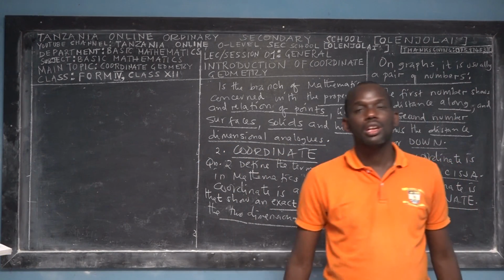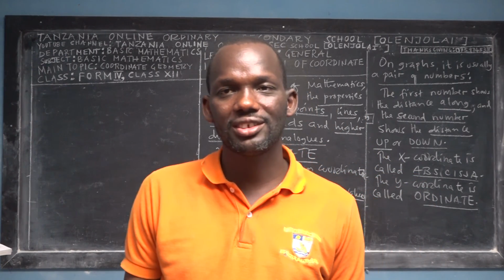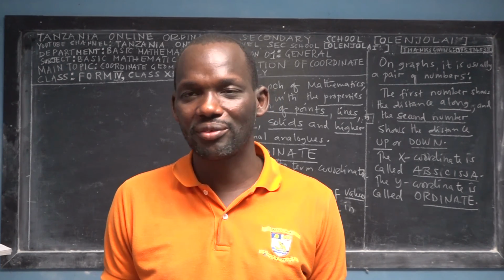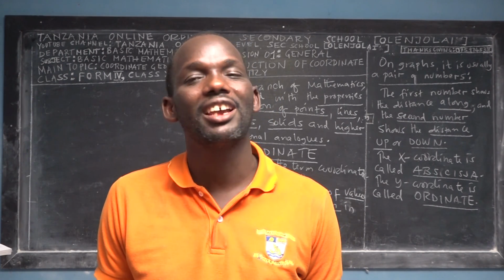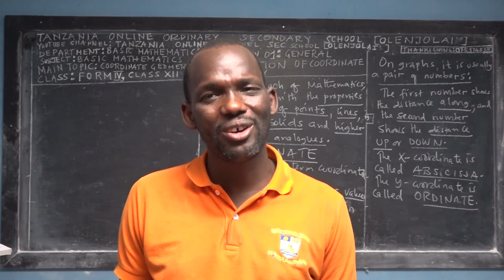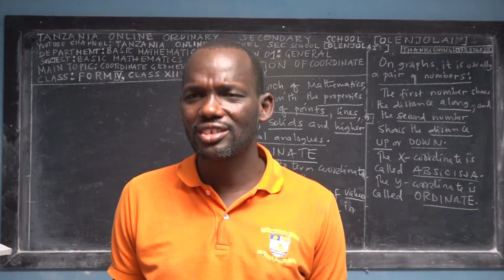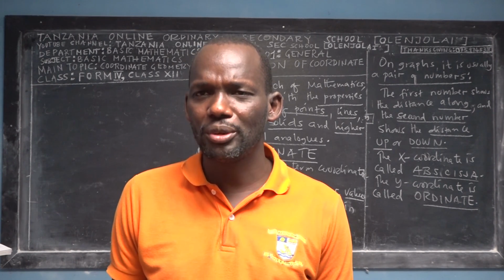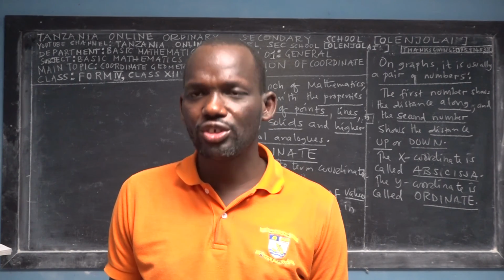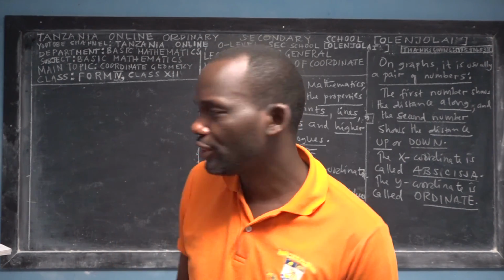So now I would like to take you into the fundamental question, what is the meaning of coordinate geometry, before we go into too much detail about the equation of the line, perpendicular lines, midpoints of the line, distance between two points in the plane. We want to understand first, what is coordinate geometry? Pause the video and ask yourself that question, and write on a piece of paper. After a minute or two, when you have finished writing your definition, continue to watch the video to see the correction.